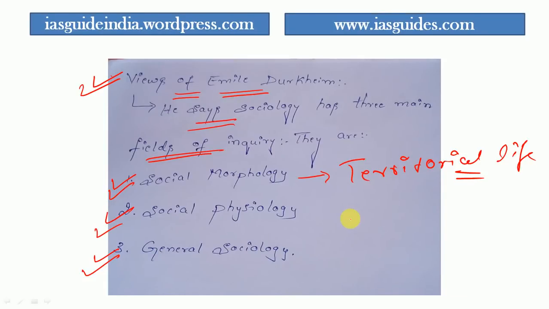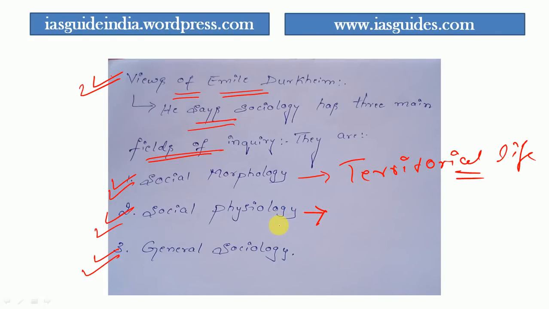I will again repeat the social morphology point. Social morphology studies the territorial basis of the life of people and the problems of population. That is the meaning of morphology. Now he tells the second type. The second type is social physiology.